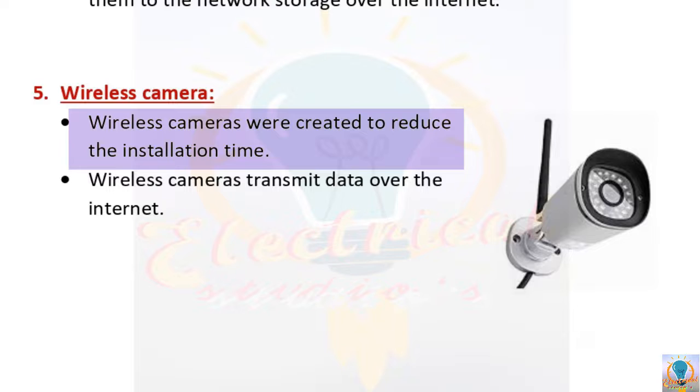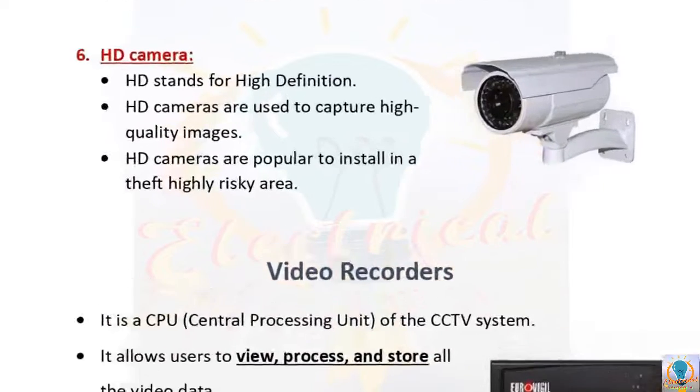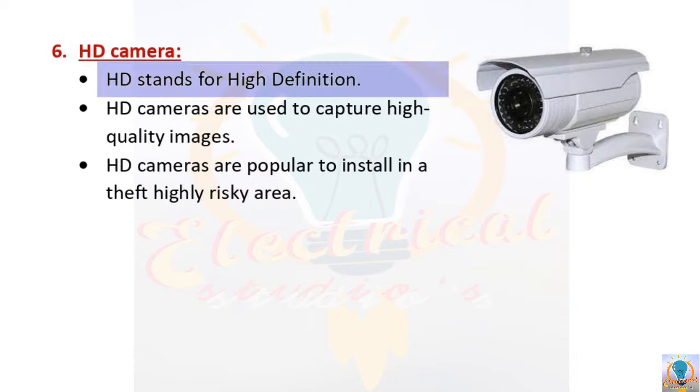Okay. Now similarly we have wireless CCTV cameras. Generally this wireless camera was created to reduce the installation time. So I can say that a wireless CCTV camera is much easier to install than any other CCTV camera. Similar to IP cameras, these wireless systems also use an internet connection to transmit the data. Clear?